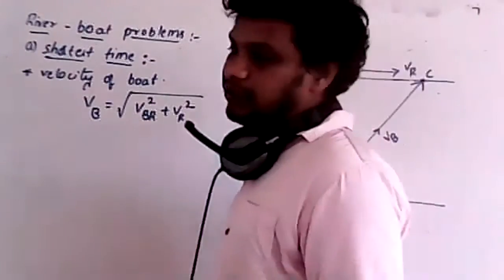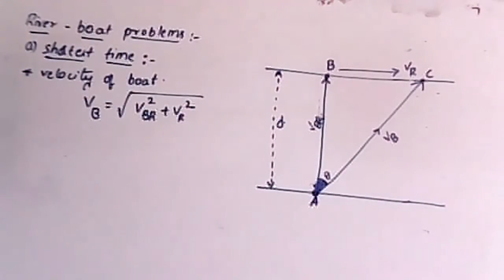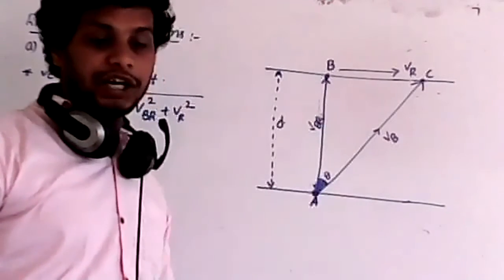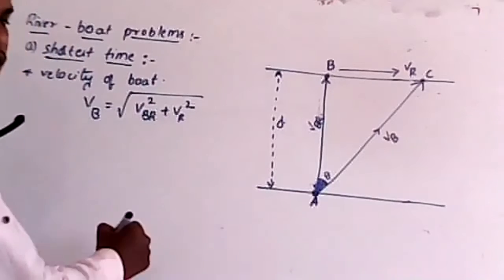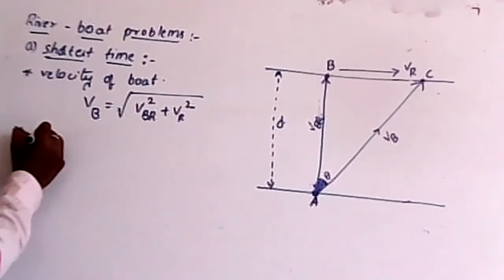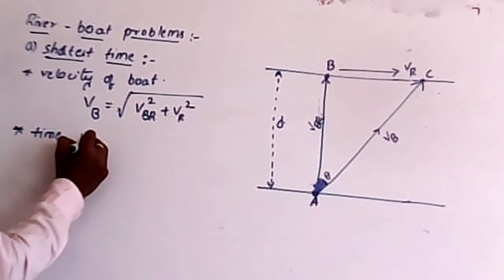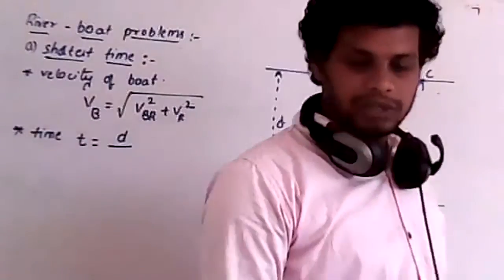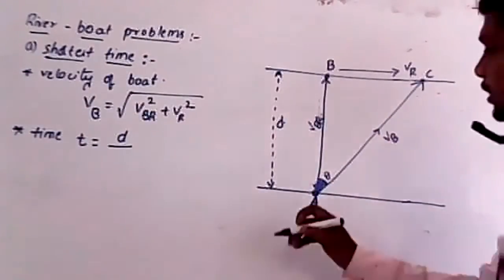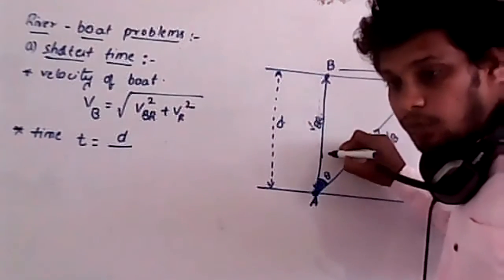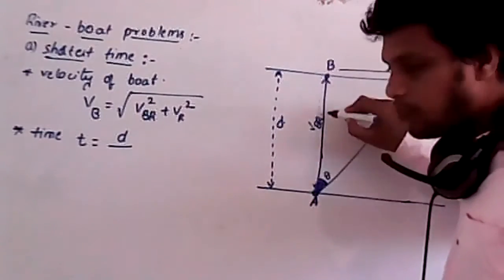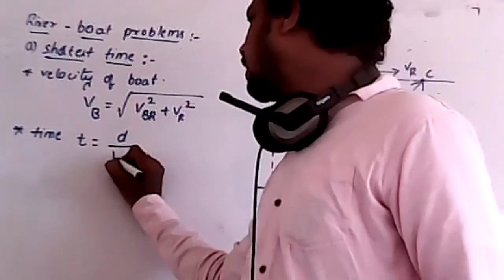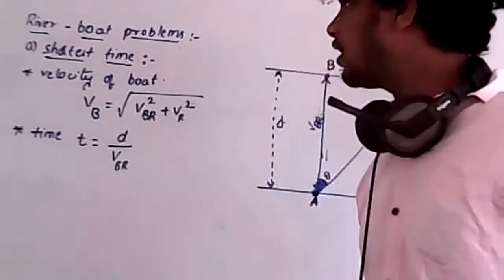Okay, the next point is the time taken to reach from one end to the other end in the shortest time. The shortest time required is t equal to distance by, you have to take this direction velocity. Because in order to move in the shortest time, you have to move in this path. Therefore, distance by VBR.